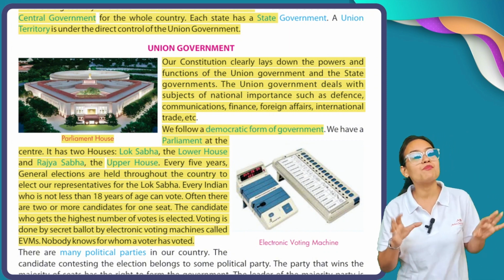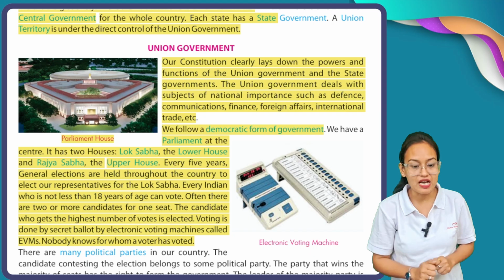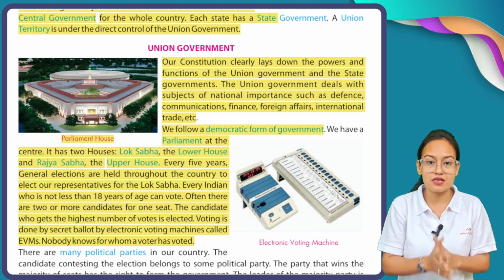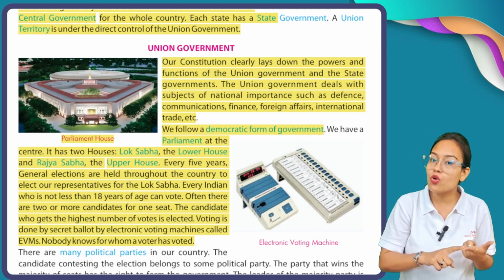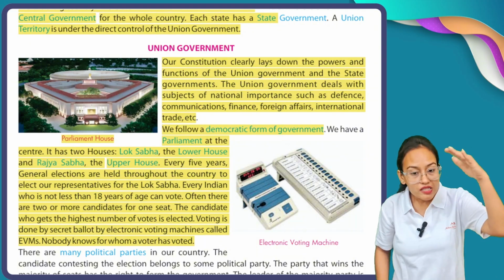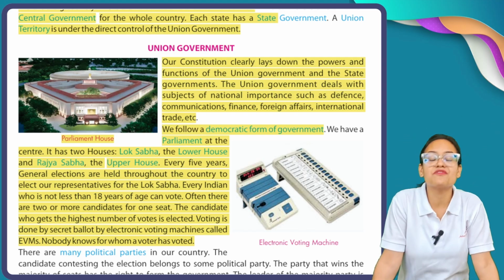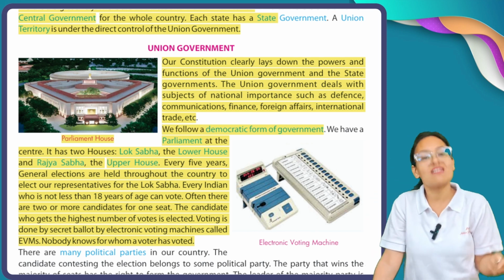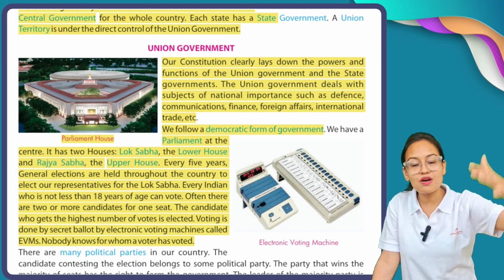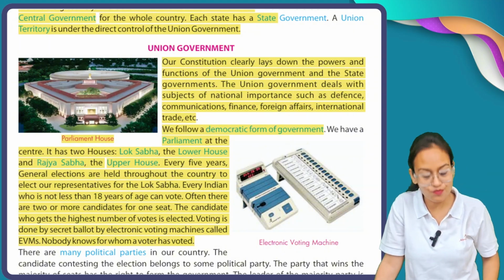Okay, we have a parliament house at the center of our nation. It is divided into two parts, two houses, Lok Sabha and Rajya Sabha. Lok Sabha means the lower house, Rajya Sabha means the upper house. The parliament house is divided into two parts, Lok Sabha and Rajya Sabha. Rajya Sabha means the upper house of the parliament, and Lok Sabha means the lower house of the parliament.